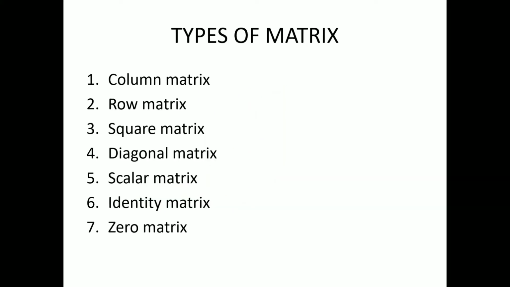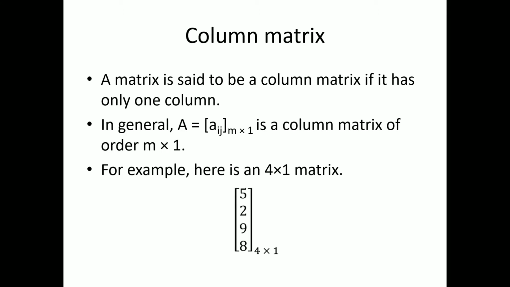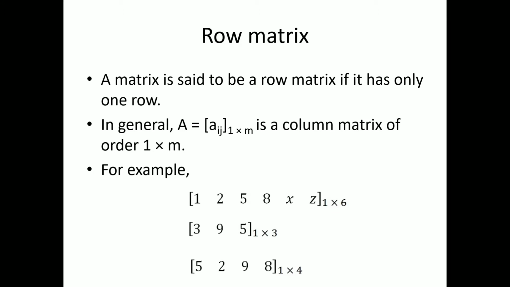Types of matrices. There are a total of 7 types of matrices: column matrix, row matrix, square matrix, diagonal matrix, scalar matrix, identity matrix, zero matrix. Column matrix. A matrix is said to be a column matrix if it has only one column. In general, a column matrix can have m number of rows but only one column. Row matrix. A matrix is said to be a row matrix if it has only one row. In general, a row matrix is of order 1 cross m.